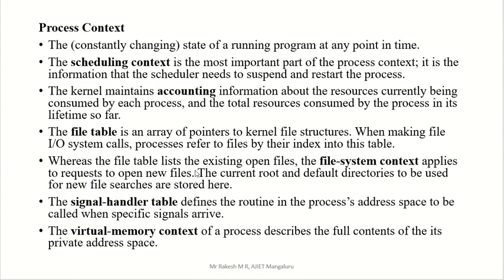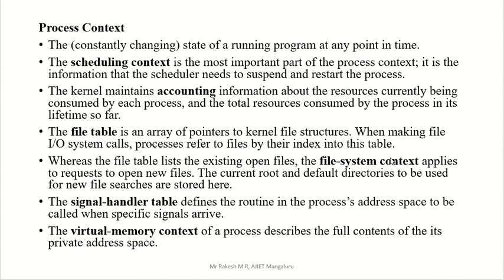Whereas the file table lists the existing open files, that means how many files are currently open, that is there in the file table. The file system context applies to requests to open new files.